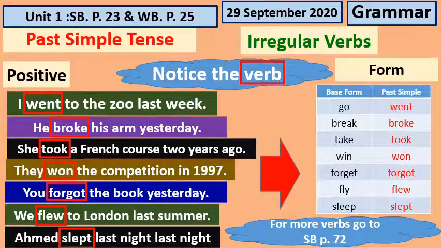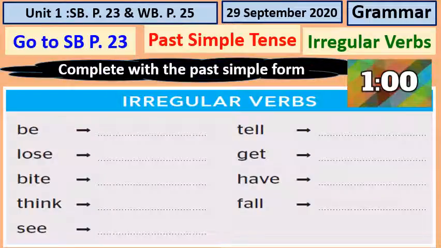We have here the base form and the past form. They are irregular verbs. We call these verbs irregular. We cannot add ed at the end of them. So go, went; break, broke; take, took; win, won; forget, forgot; fly, flew; sleep, slept. Okay? Now I want you to pause the video, do this one, then come back to check. Okay, let us see.